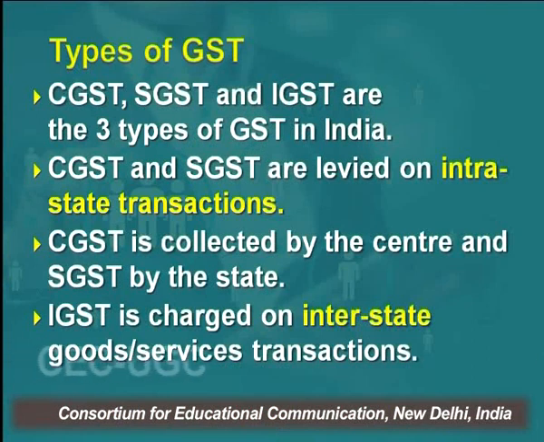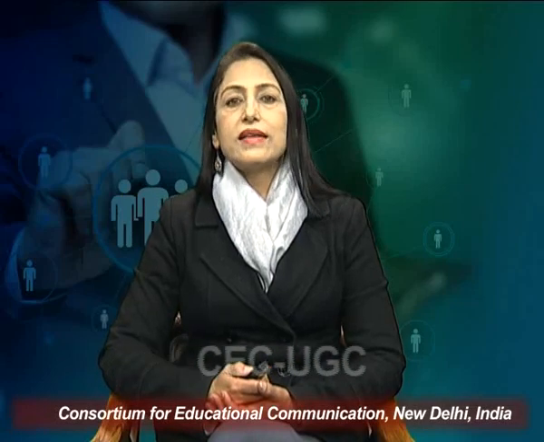The first is CGST, which we call Central Goods and Services Tax. Second is State Goods and Services Tax, which we call in short SGST. And the third one is IGST, which we call Interstate Goods and Services Tax. So in total, there are 3 types of GSTs in India.